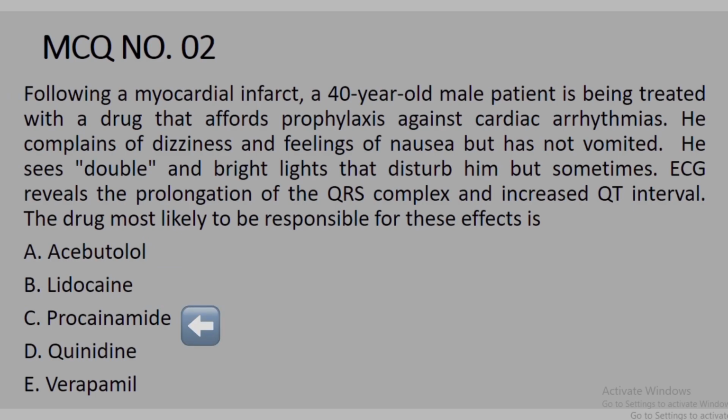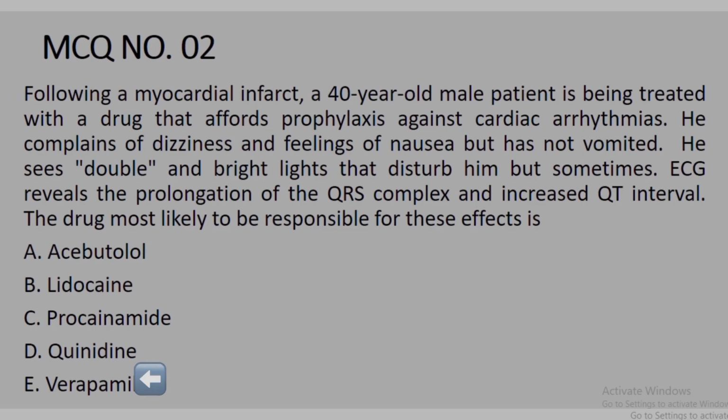The third option is procainamide. Procainamide, its mechanism of action is just like quinidine, and it's also an antiarrhythmic drug that blocks sodium channel, and it belongs to antiarrhythmic class 1A along with quinidine. The fourth option is quinidine. Quinidine is also an antiarrhythmic drug and belongs to class 1A along with procainamide. Its mechanism of action is when it binds to the receptor, it causes open and inactivation of a sodium channel, thus preventing the sodium influx.